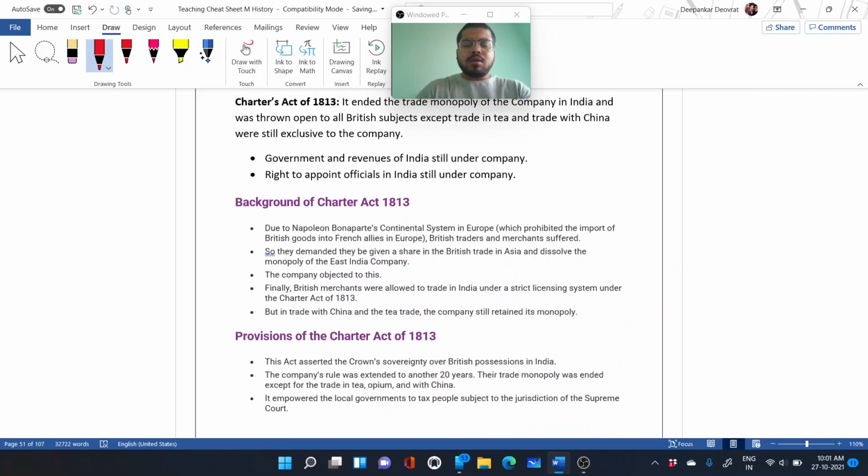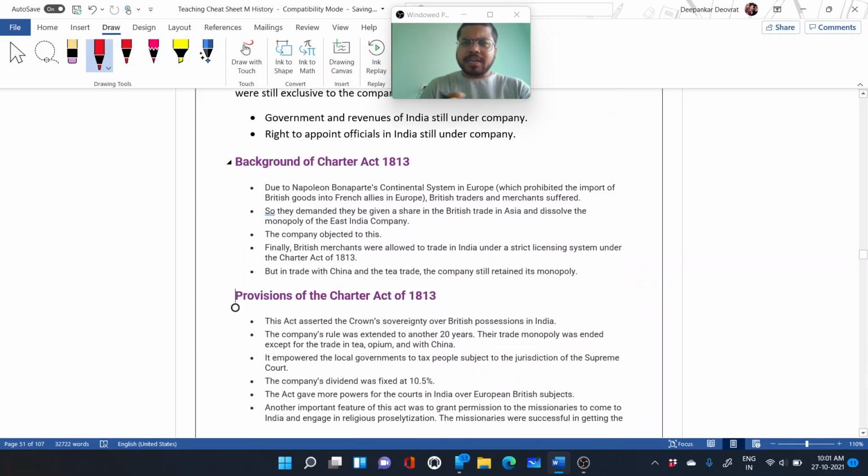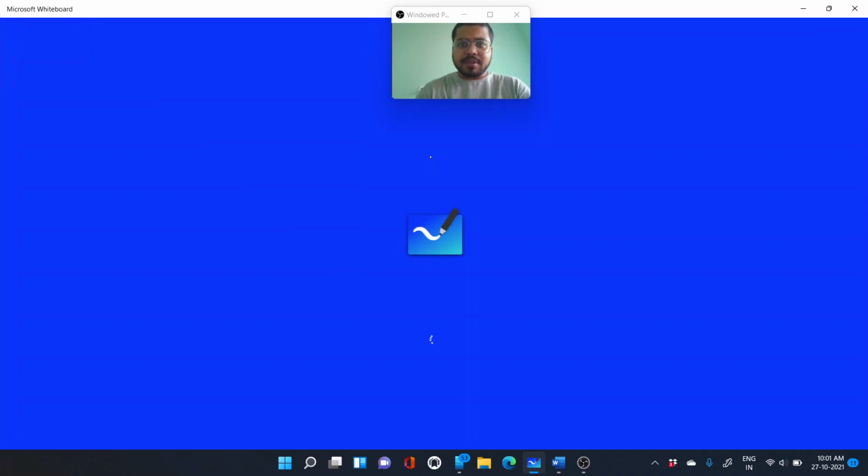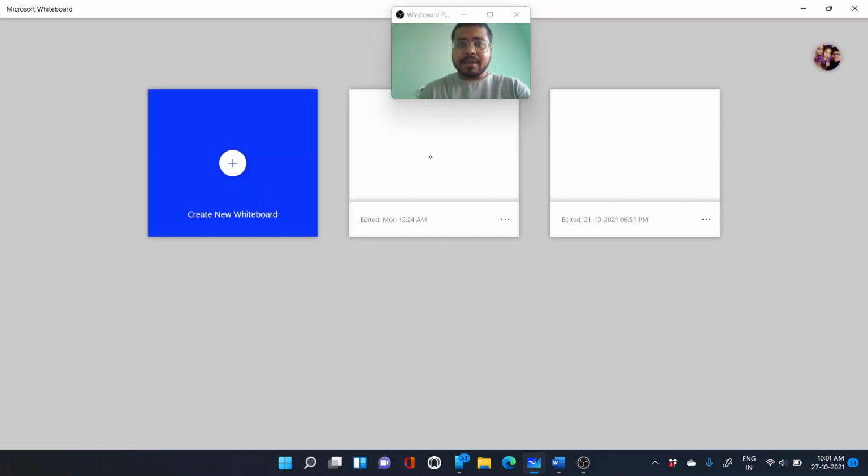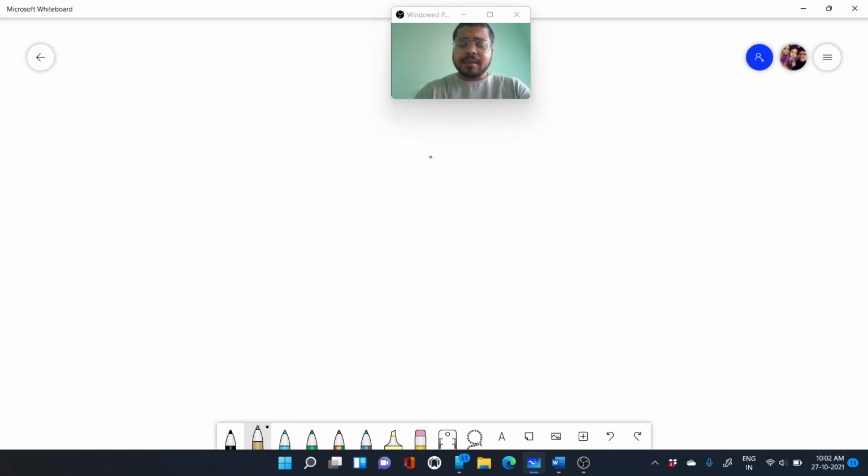So what was the background of the Charter Act of 1813, and why was it imposed? As we have seen earlier, voices were raised in England regarding the monopoly of the British East India Company.